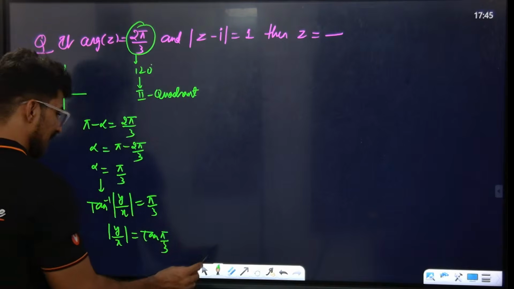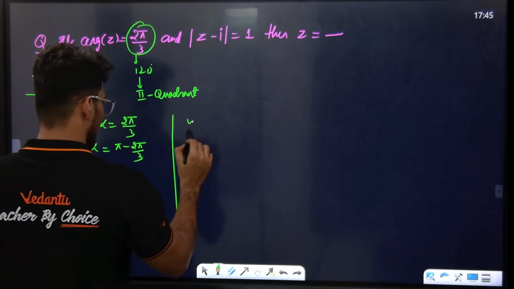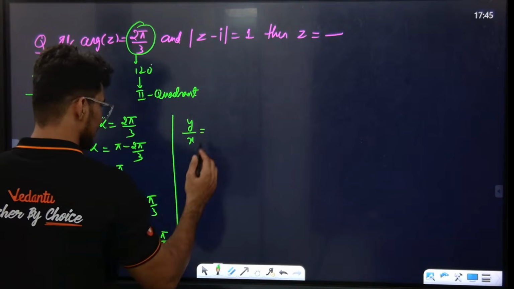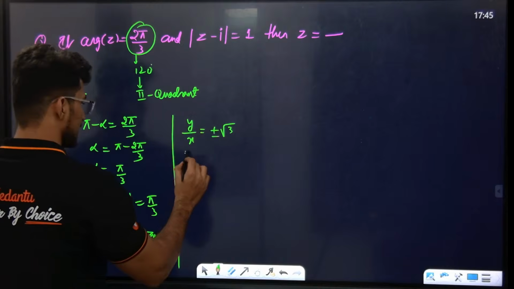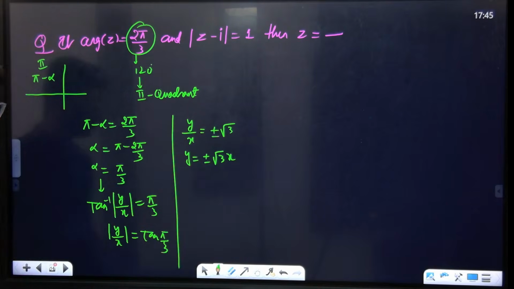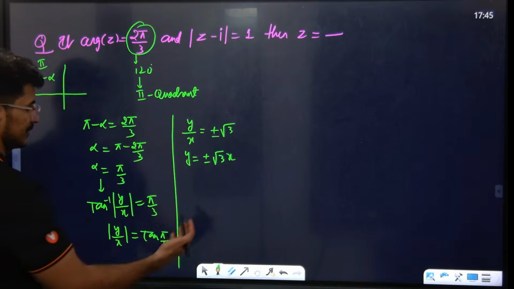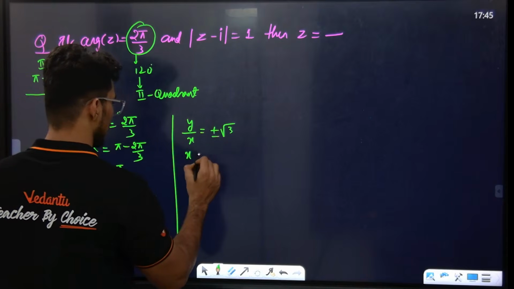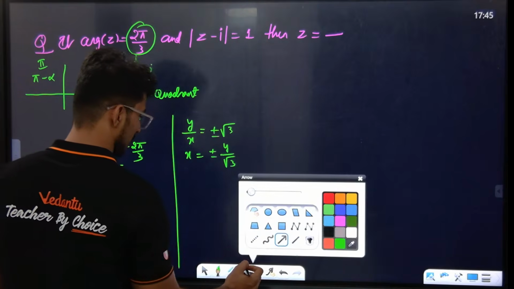Okay? So what is tan pi by 3? Modulus of y by x. So y by x is equal to plus or minus tan 60, which is root 3. Plus or minus root 3. So y is equal to plus or minus root 3 x. Is it audible? Yes. Thank you for the confirmation. Then what is x? Tell me now. x is equal to plus or minus y by root 3.